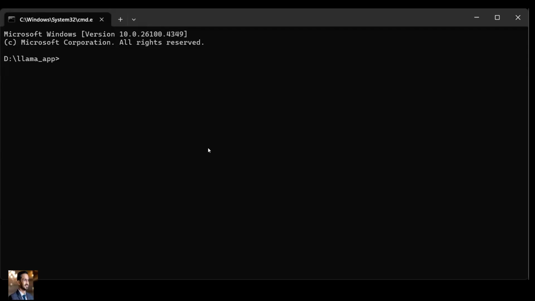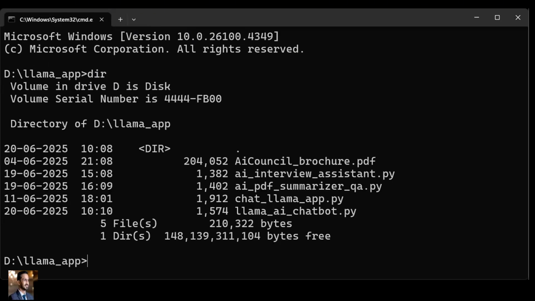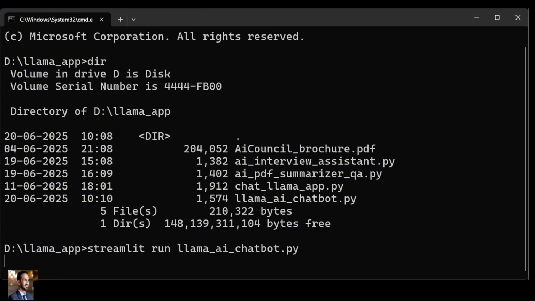This is looking good. And here I will call over here directory to check all the files we have, and then Streamlit. And what is my file name that I want to execute? It is most probably LLaMA AI chatbot, right? So run LLaMA AI chatbot.py.